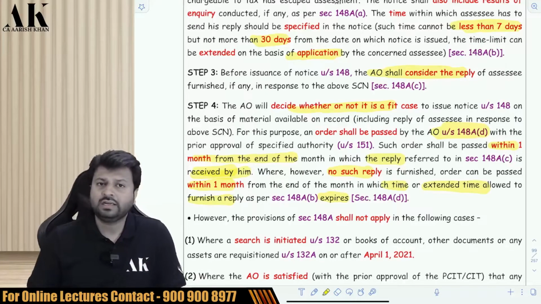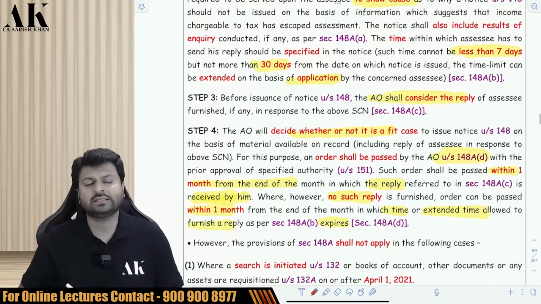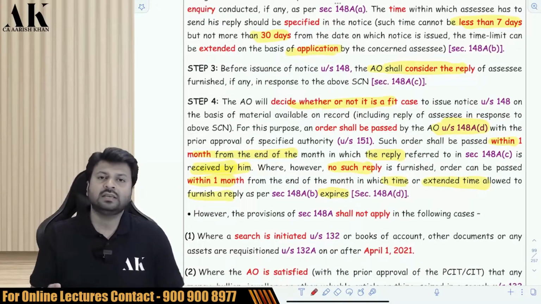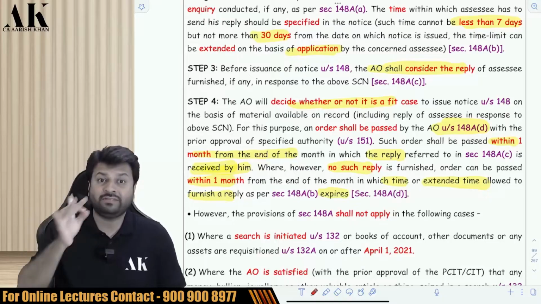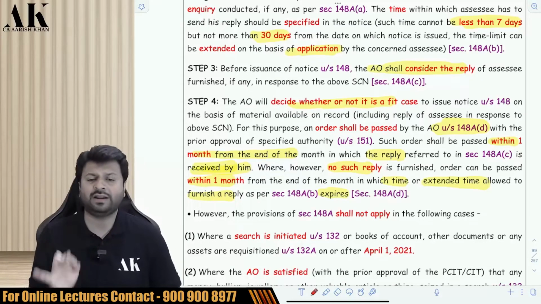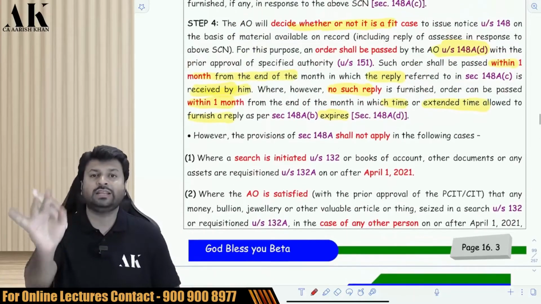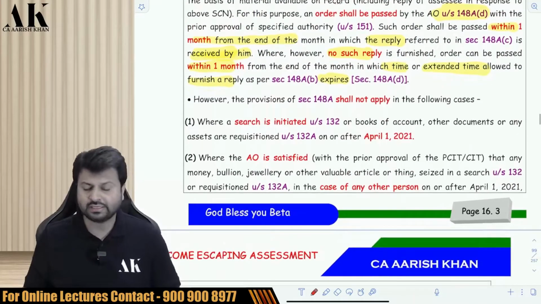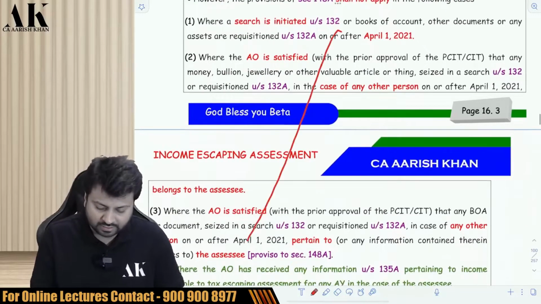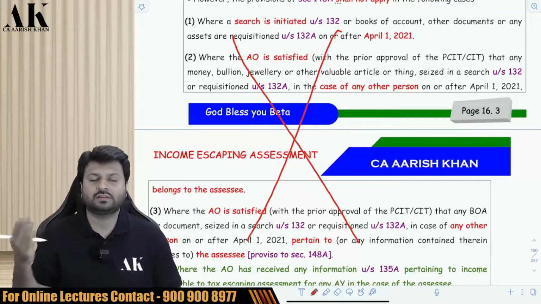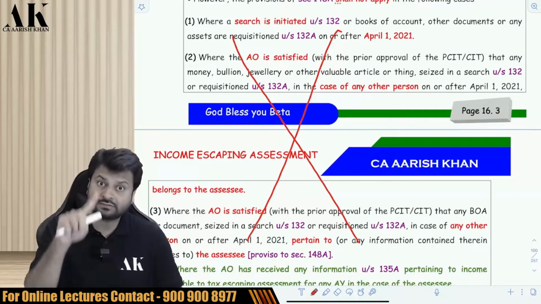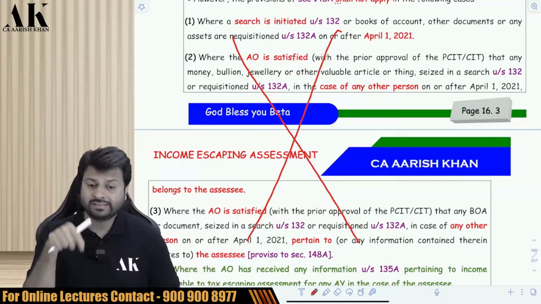Okay. Now, is it necessary to conduct this inquiry in all the cases? No. In some cases, it is not necessary to conduct this inquiry. It means the AO can send the notice under 148 without conducting this inquiry. It is not necessary that for every case of assessment under 147, conducting this inquiry is mandatory. So, which are those cases in which conducting the inquiry is not mandatory? It is not mandatory in case of search and seizure if it is conducted on or after 1st April 2021. Sir, what about survey? In case of survey, it is mandatory to conduct this inquiry. Survey is not mentioned over here.